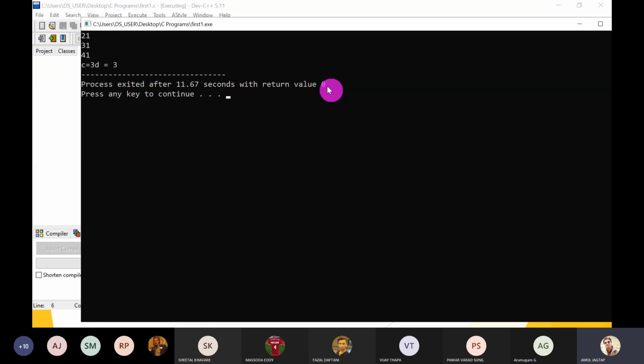That indicates your program termination is successful. And if there is a logical or runtime error, then that return value is other than 0, that is, a non-zero value. If it is non-zero, then we know the program terminated abnormally due to a runtime error. Understood, guys?